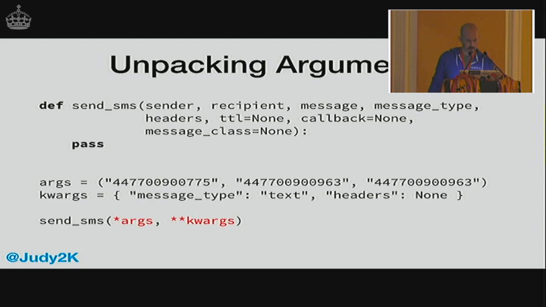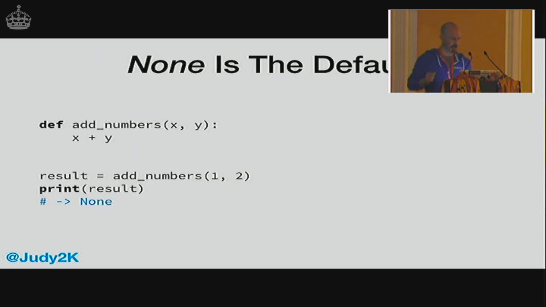Right, so this is the opposite. Here we've got the same kind of notation, the asterisk args and the asterisk kwargs, but this is in the function call, not the definition. And this does the opposite thing. This unpacks from a tuple into positional arguments, and it unpacks from a dictionary into named arguments. So if you want to call a function and you're not quite sure what arguments you're going to have available at the time, let's say you're receiving network requests with data that makes up your function call, as long as you can provide this tuple of positional arguments and this dictionary of keyword arguments, you can still call the function this way. So that can be kind of handy.